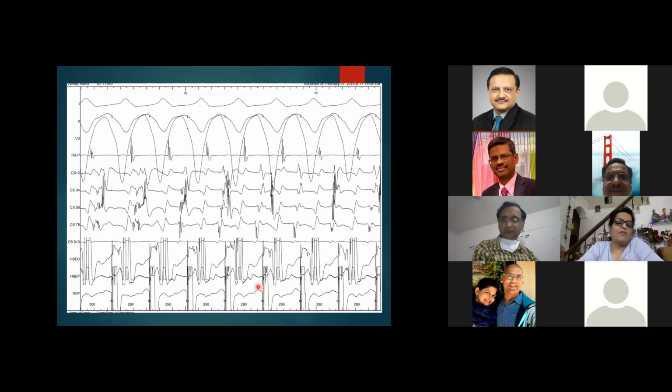One easy thing would have been to just pace the CS with the potentials which you see, and then see whether they get captured. For example, if you pace the CS and you get a capture of that EGM, you know that this is a local CS potential. And if you go to the left atrium, of course, that is difficult, you may have to do a transseptal, but if you just go to the left atrium, pace there, and then see that the potential is dissociated, that is conclusive evidence that this is a near field which you are capturing. So this is basically dissociation of, as Karthik has said, the LA and the CS. RA is still continuing with the RV, meaning the RV is followed by the RA potential.